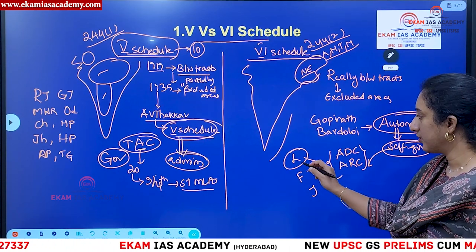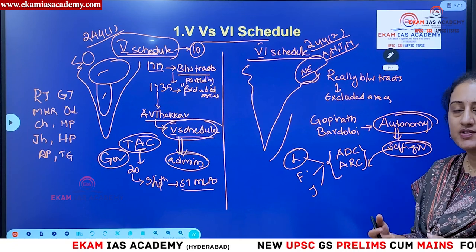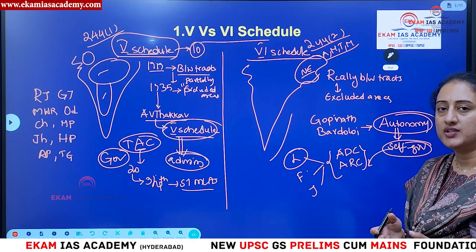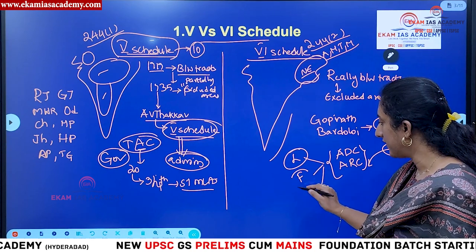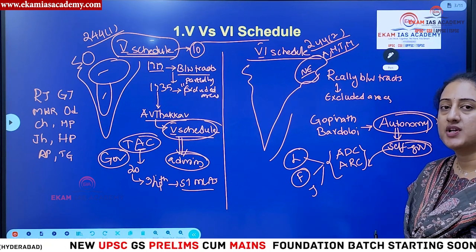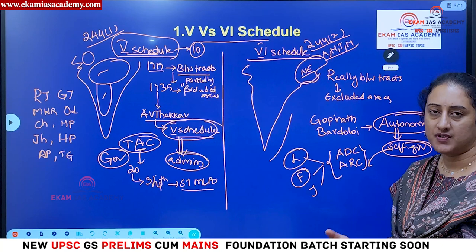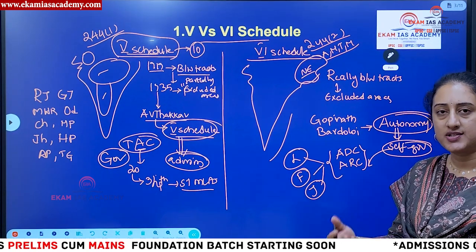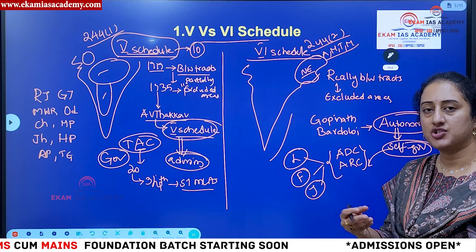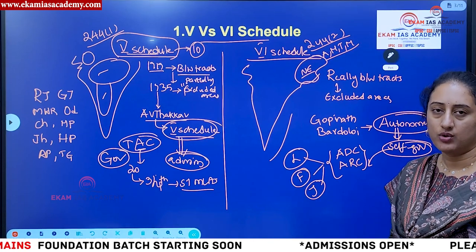Then with respect to marriage, inheritance, and divorce also, they can pass their laws so that they will be in sync with their customs, traditions and culture. Then with respect to financial powers, they'll also have the power to raise some money through imposition of some taxes. Then coming to judicial, they can maintain their traditional judicial systems, but any appeal from their traditional systems will lie with the High Court, the State High Court.